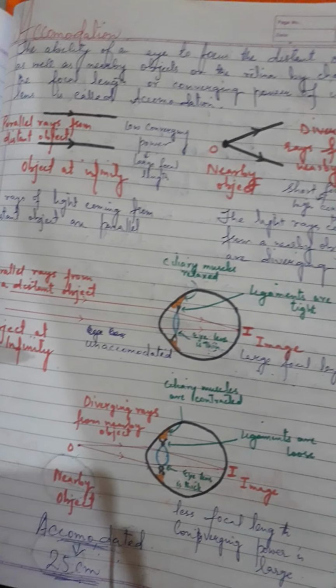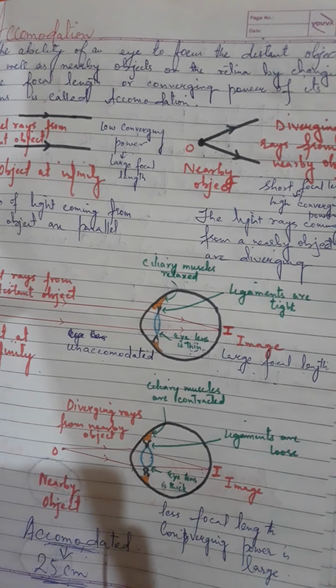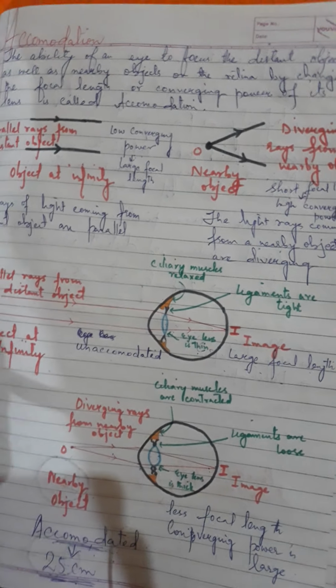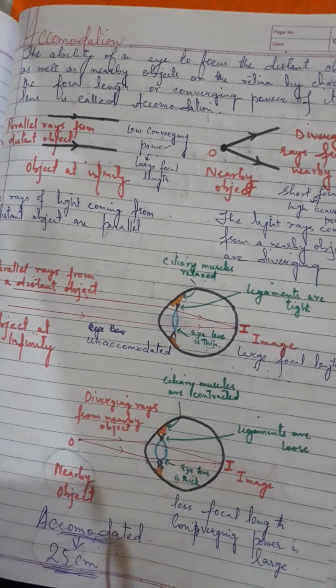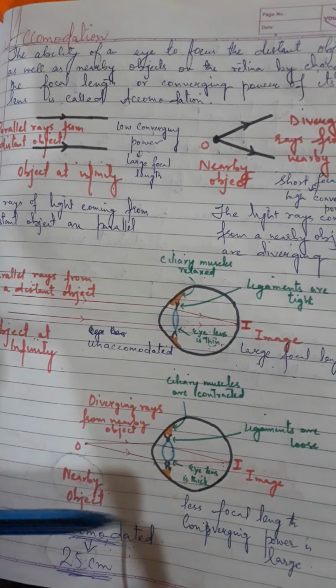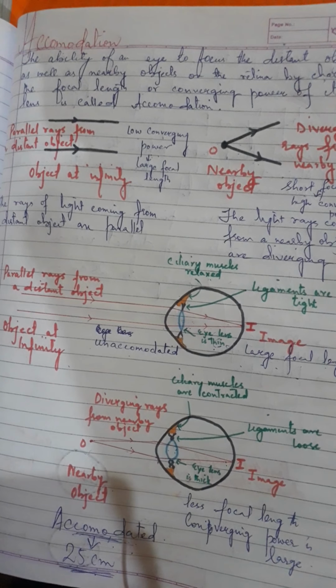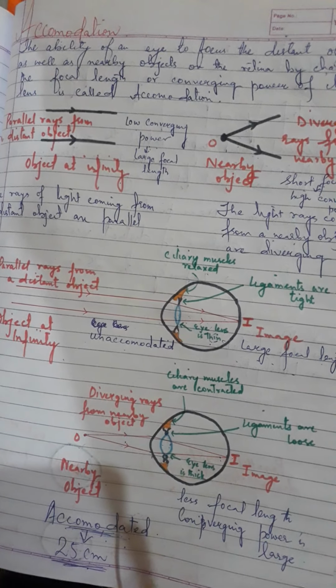So every time, no matter where the object is, the image always has to be formed on the retina. Now the object can be anywhere. The object can be far, the object can be near. So how do we ensure that the image is always formed on the retina? So let's have a look at that.